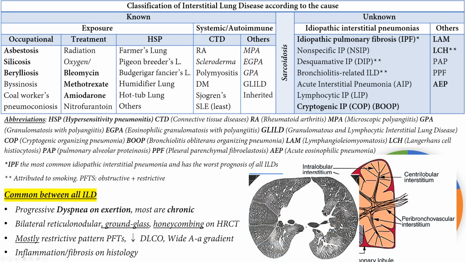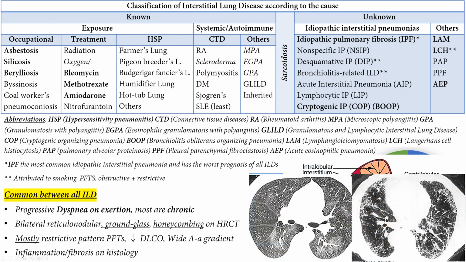Okay, these are ground glass opacities, as you can see, and these are the honeycombing and the reticular opacities. See, in here it's subpleural, in here more like posterior and around the bronchovascular, right?